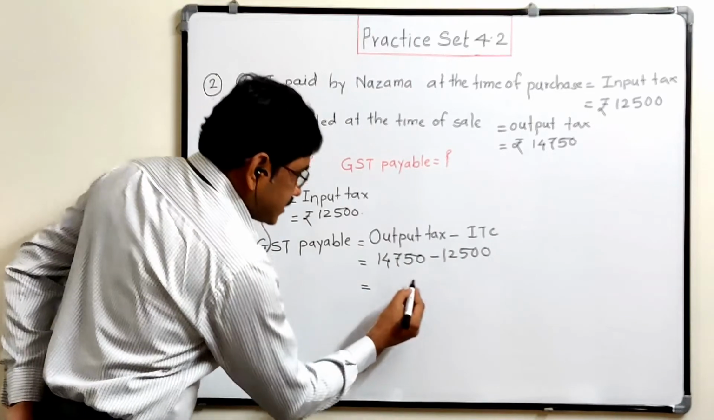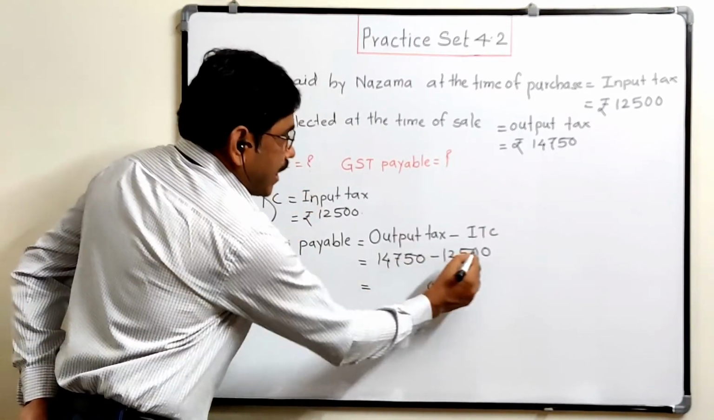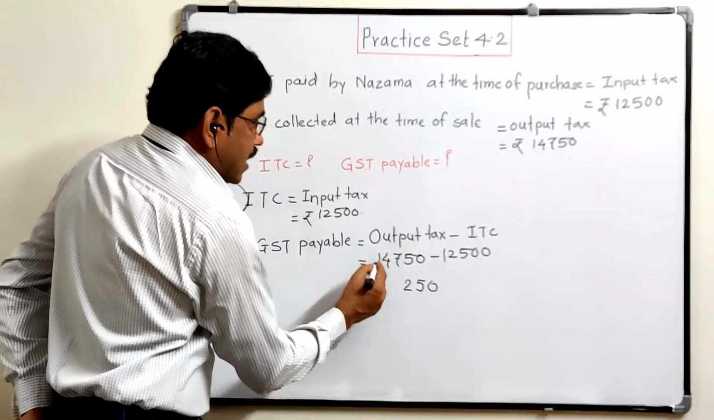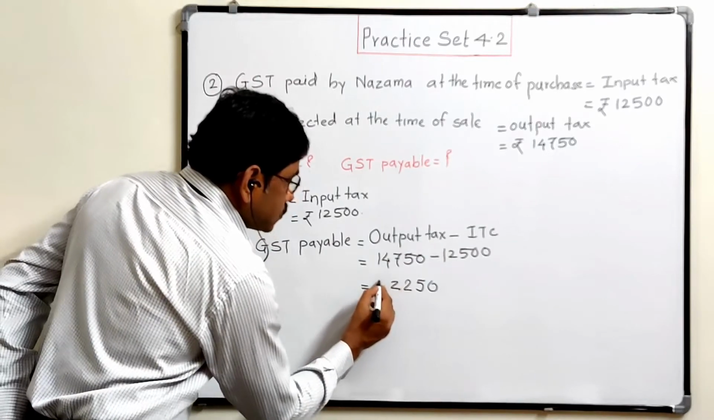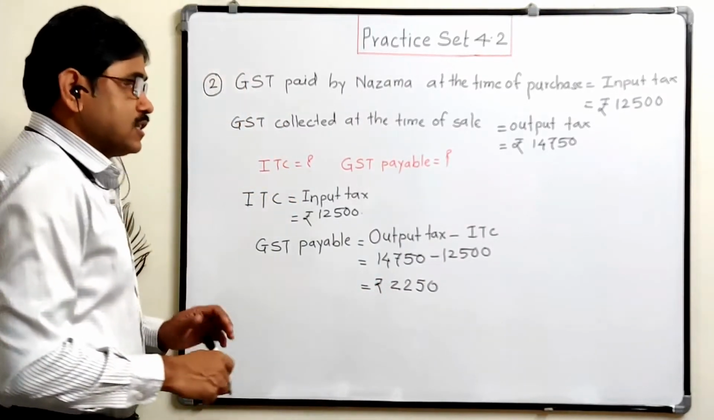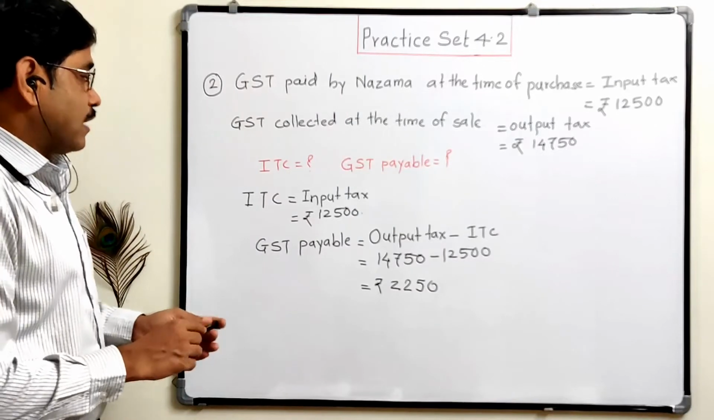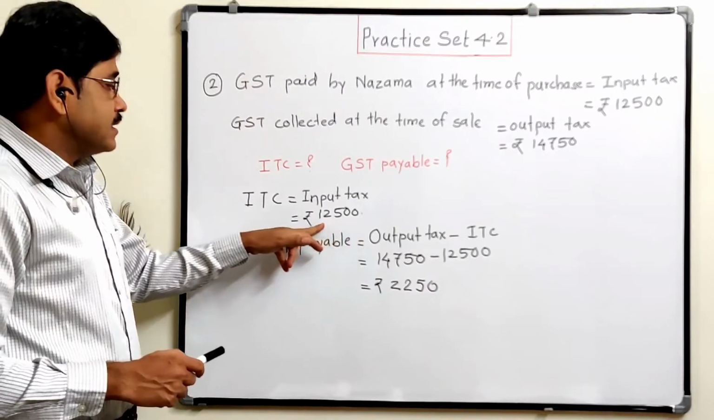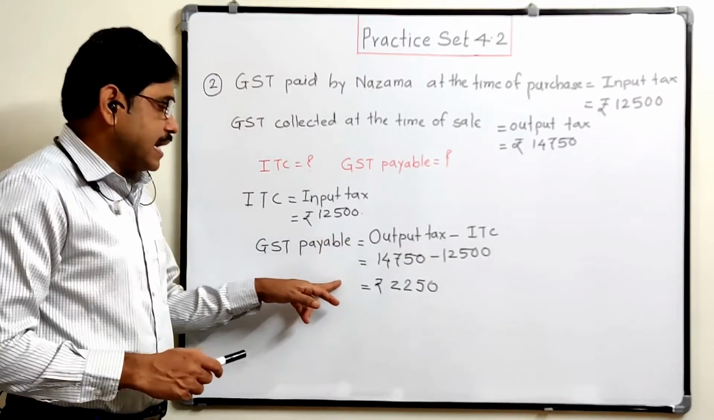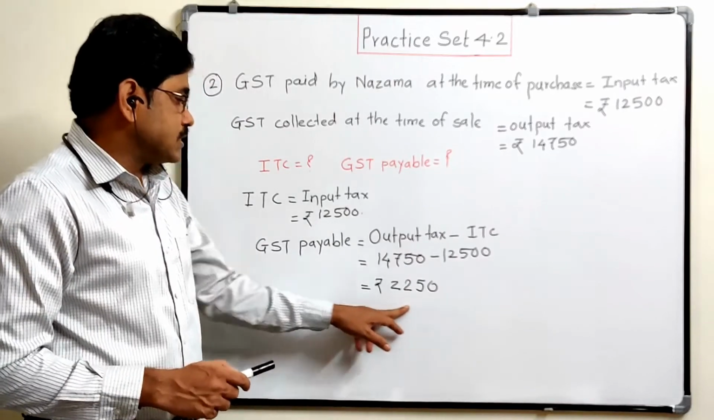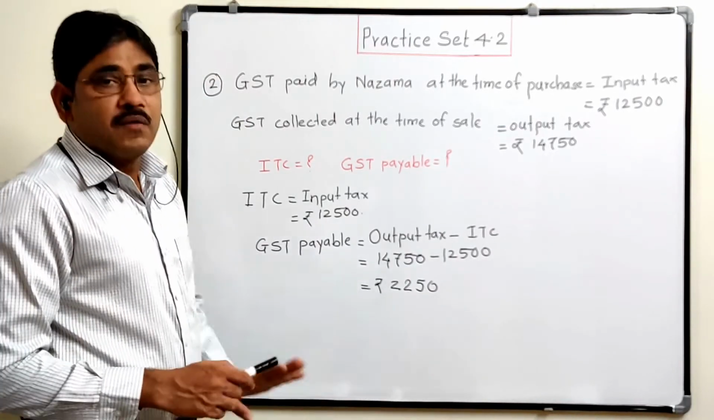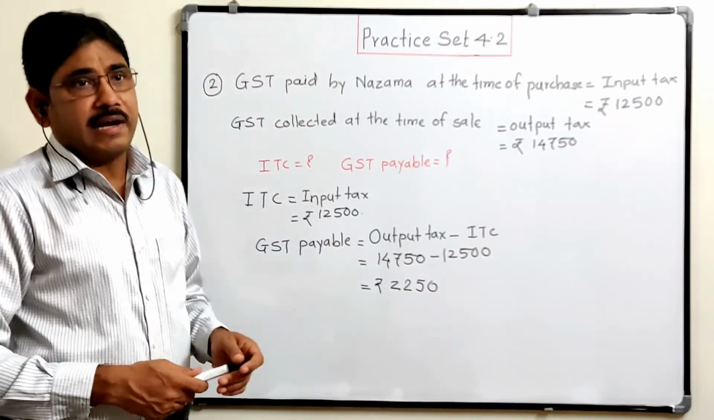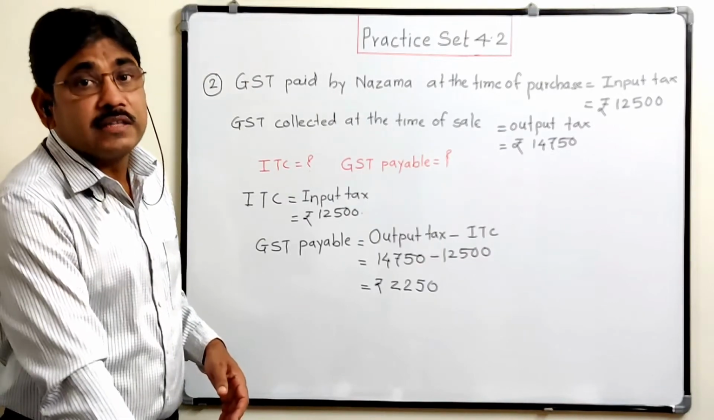So we get 0 minus 0 is 0, 5 minus 0 is 5, 7 minus 5 is 2, and 14 minus 12 is 2. So rupees 2250, that is the tax payable. So we have to write the answer at the final. So ITC, input tax credit, is 12,500 and the tax payable or GST payable is rupees 2,250 only. So in this way easily we can solve the sums based on financial planning or GST.